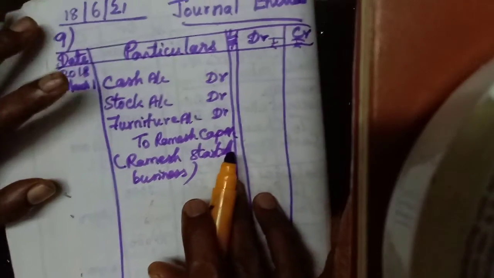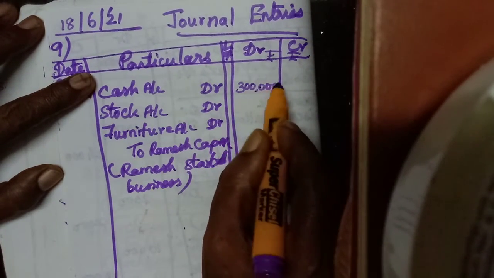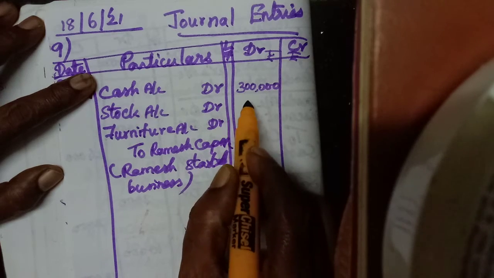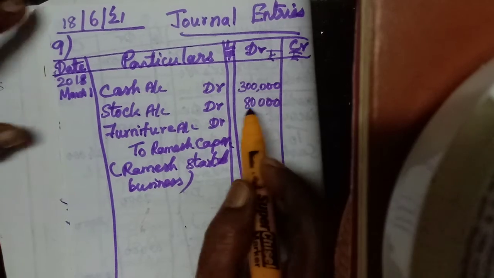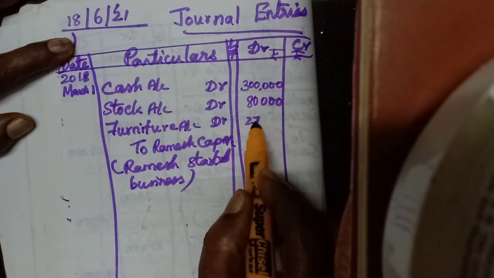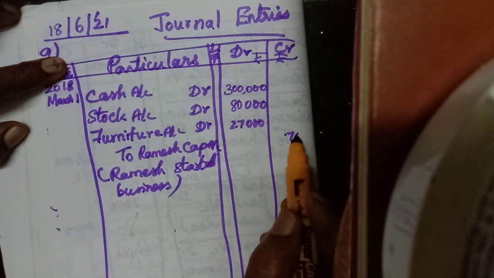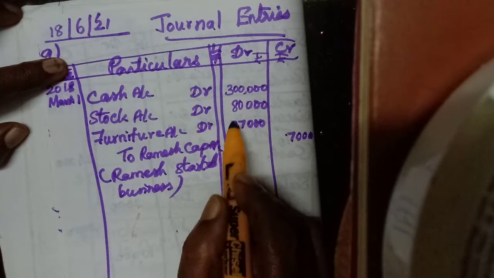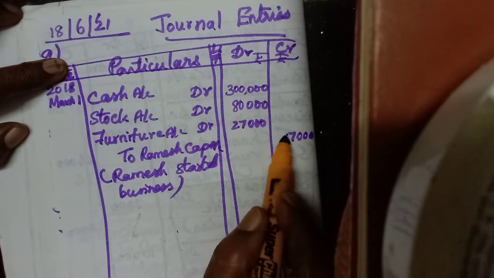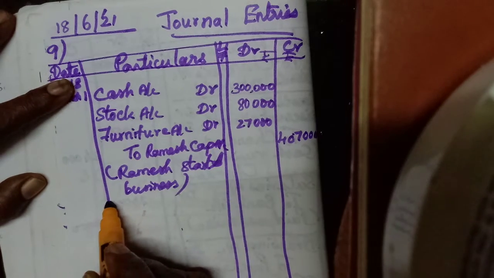That's all. Okay, 3 lakh 80,000, 27,000 total. That's 7,000 here. 8 plus 2 is 10, balance 1, 4 lakhs 7,000. Second one, we should draw one line.